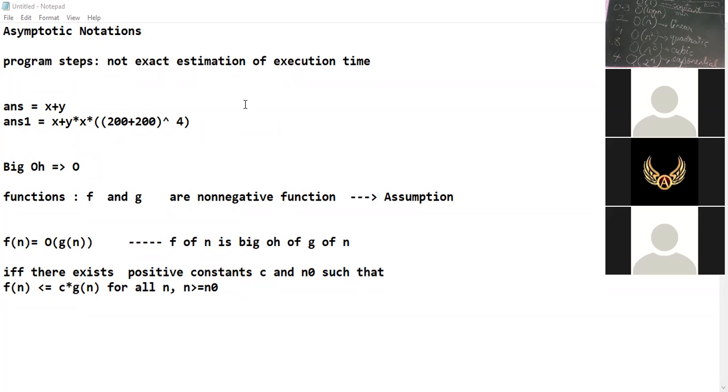So if the time complexity of a program is denoted using big O notation with a logarithmic value, then we say that the time required to execute that program is minimum. Means the program is executing very fast. Understood? The operations are performed very fast, whatever the operations are written in the program.